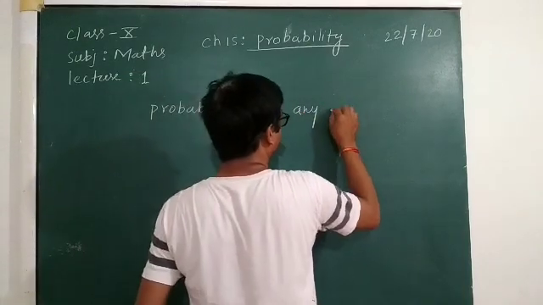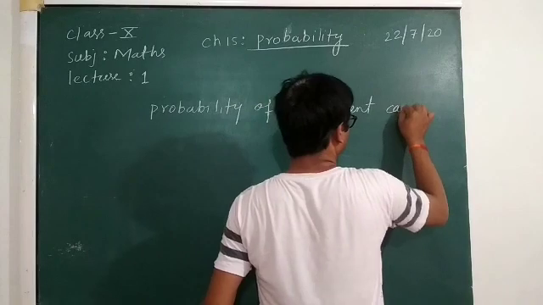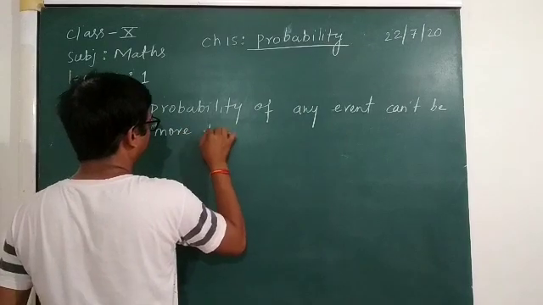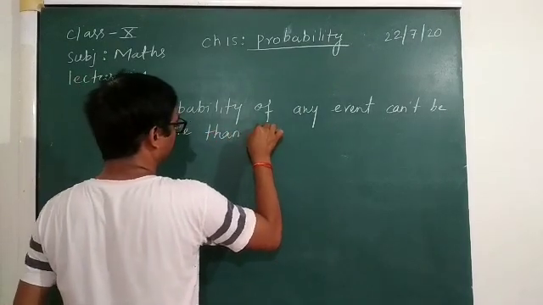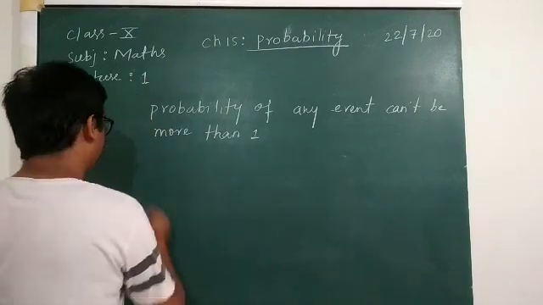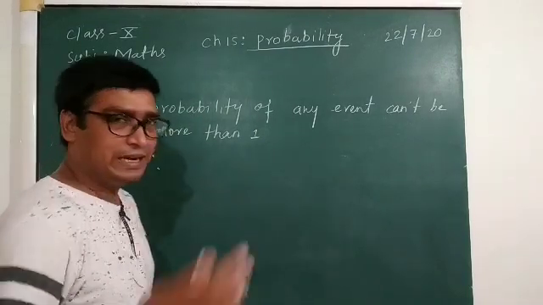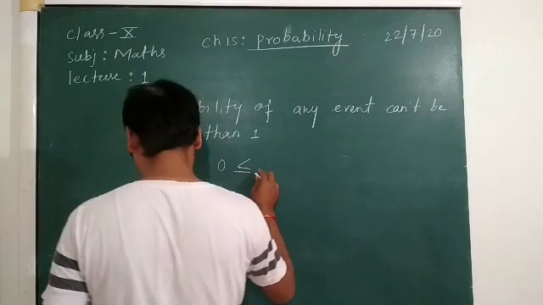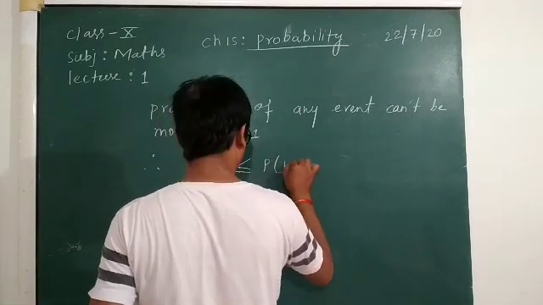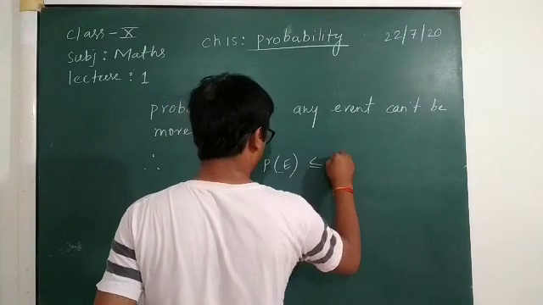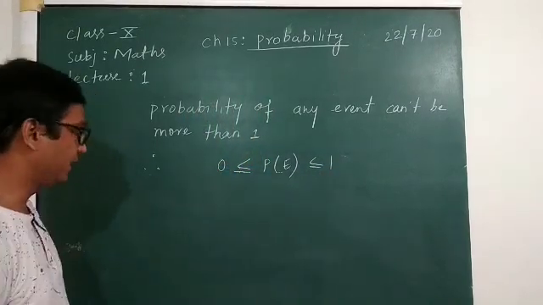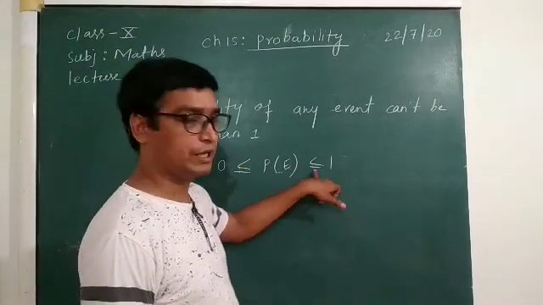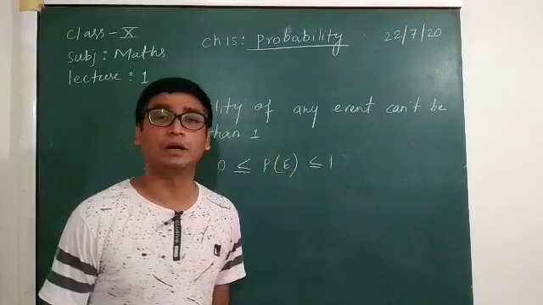So you can write here that the probability of any event lies between 0 and 1.